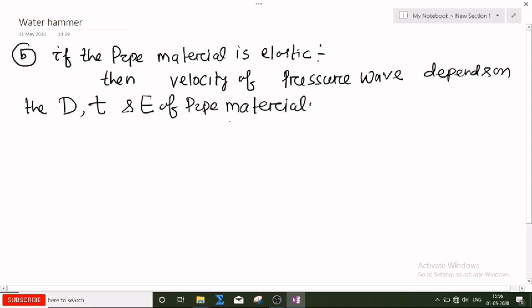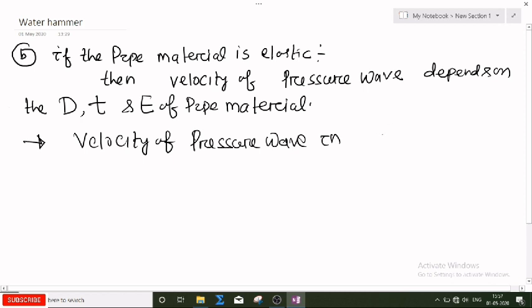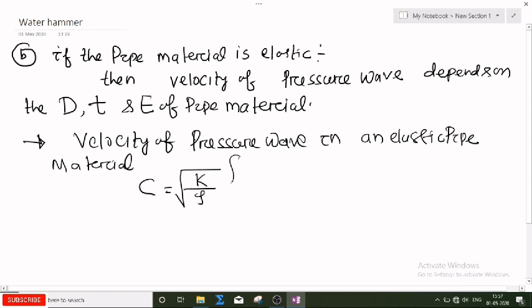Now what is the magnitude of the velocity? So the velocity of the pressure wave in an elastic pipe material is given by C equals root over of K by rho into 1 divided by 1 plus d by t into K by E, to the power half.